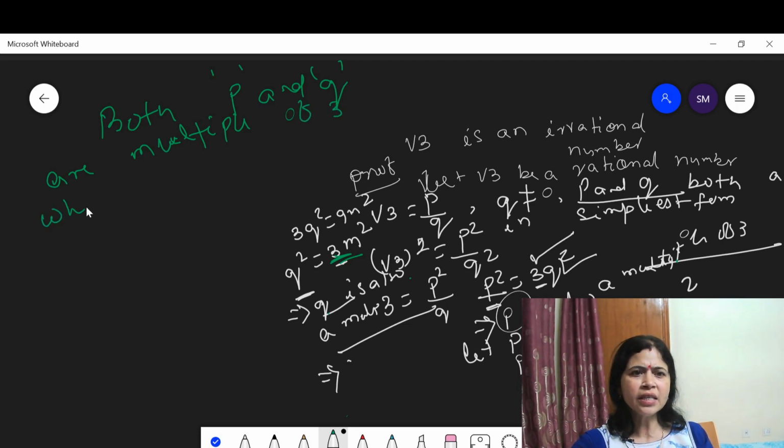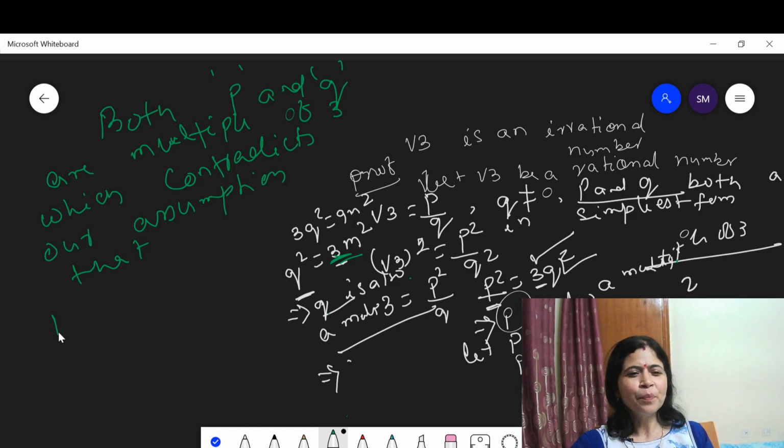Which contradicts our assumption that p and q are in simplest form, meaning they do not have a common factor.